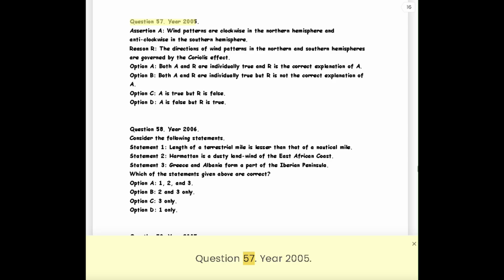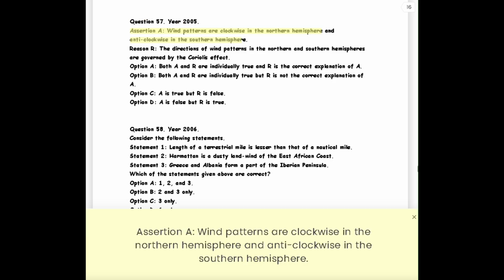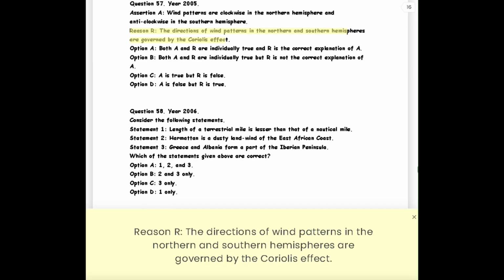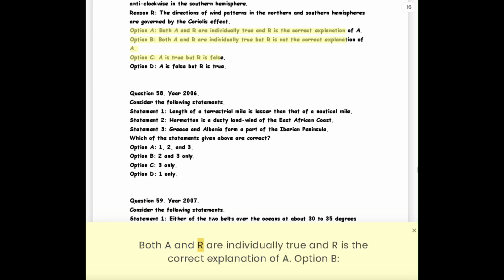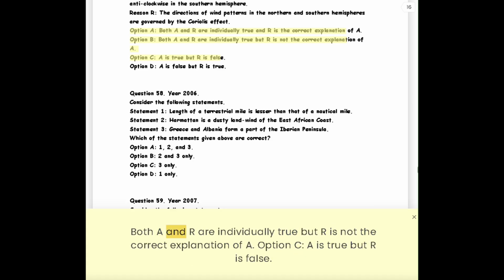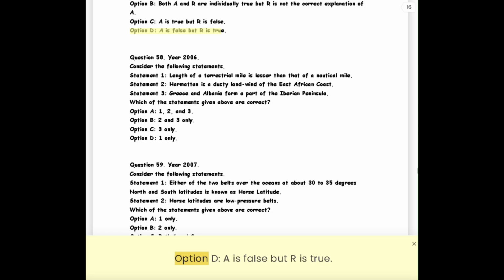Question 57. Year 2005. Assertion A. Wind patterns are clockwise in the northern hemisphere and anti-clockwise in the southern hemisphere. Reason R. The directions of wind patterns in the northern and southern hemispheres are governed by the Coriolis effect. Option A. Both A and R are individually true and R is the correct explanation of A. Option B. Both A and R are individually true but R is not the correct explanation of A. Option C. A is true but R is false. Option D. A is false but R is true.